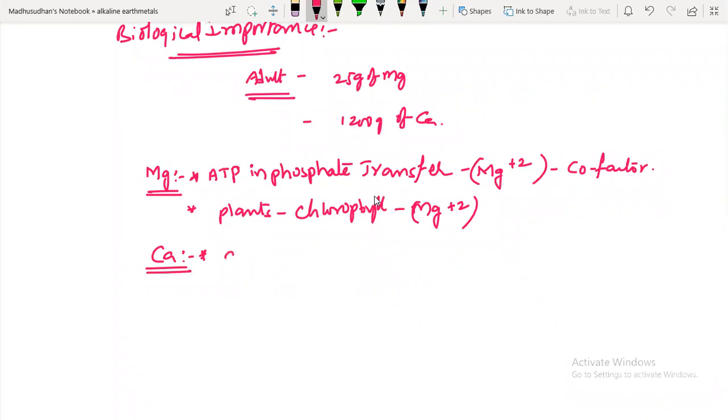Almost 99% of body calcium is present in the form of bones and teeth. You have around 1200 grams of calcium, and most of it is in bones and teeth.